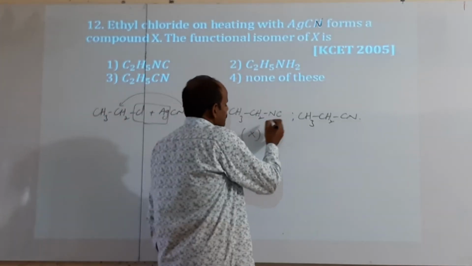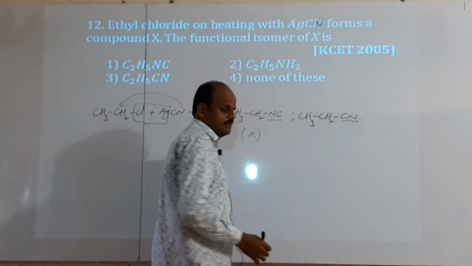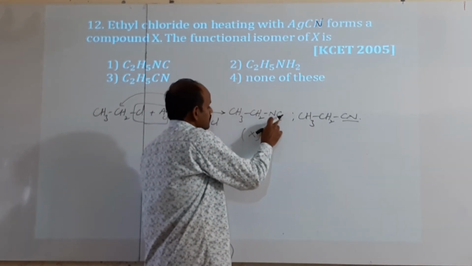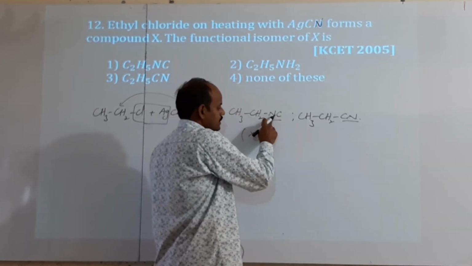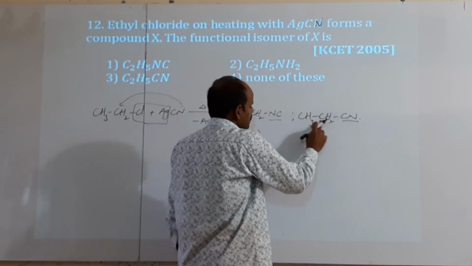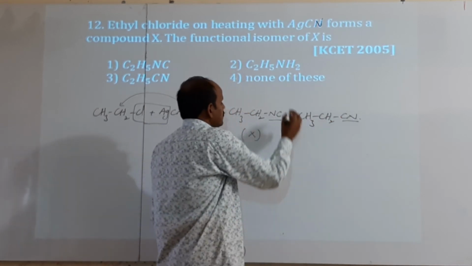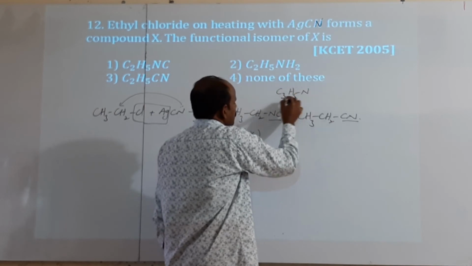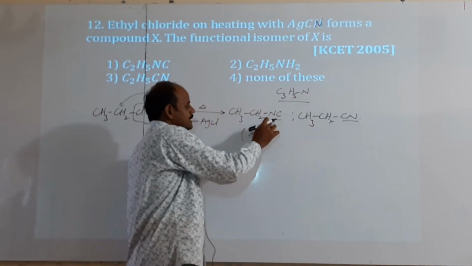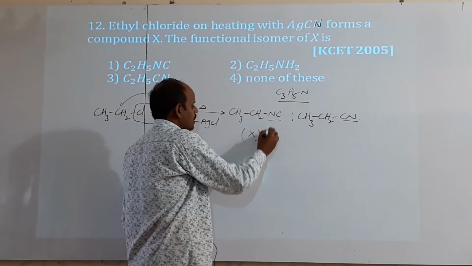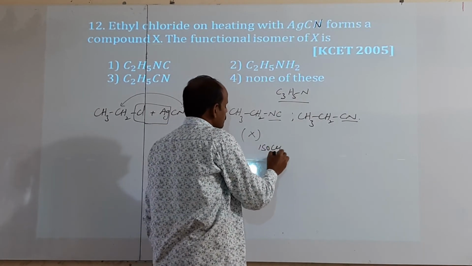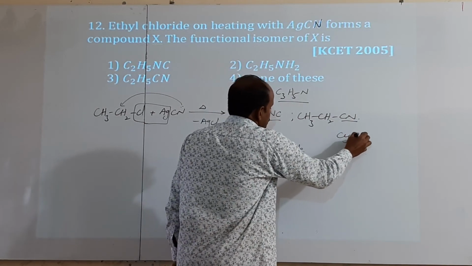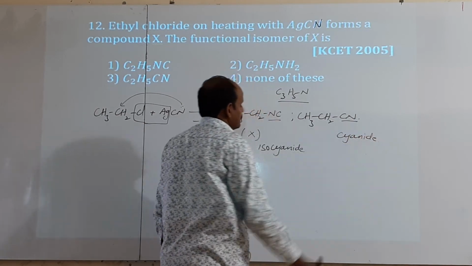Here isocyanide is the functional group, here cyanide is the functional group, but they have the same molecular formula: 3 carbons, 5 hydrogens, 1 nitrogen, C3H5N. Cyanides and isocyanides are functional isomers.